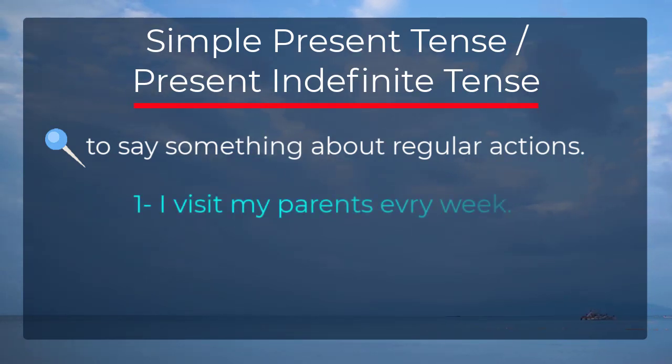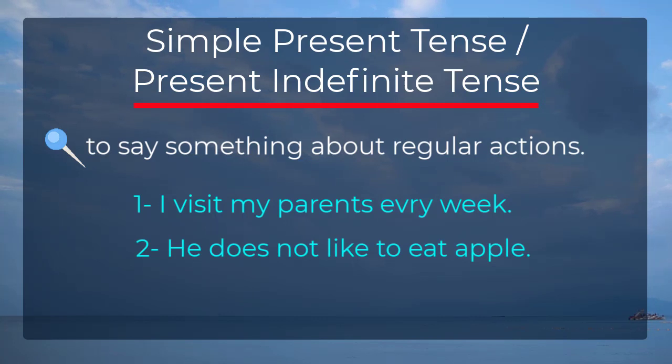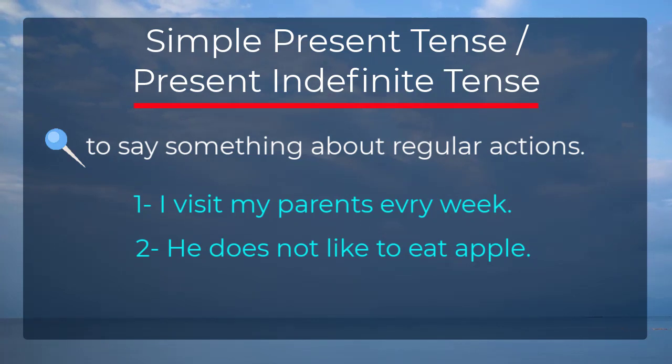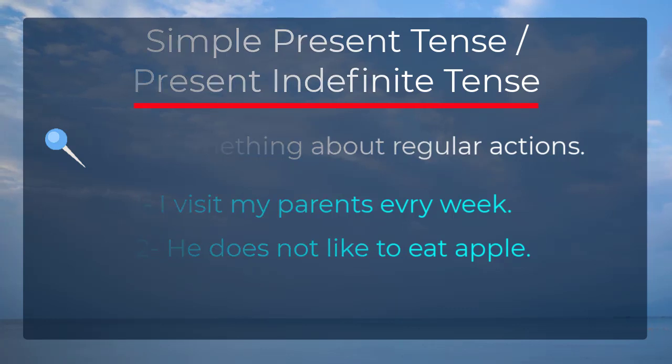Like the first example is I visit my parents every week. The second example is he doesn't like to eat apple. So these are two examples which we can say are the best example for regular actions. One more thing I want to say here is that we also call this tense a habitual tense because it is our habit. It is anyone's habit actually which we say in these type of sentences.